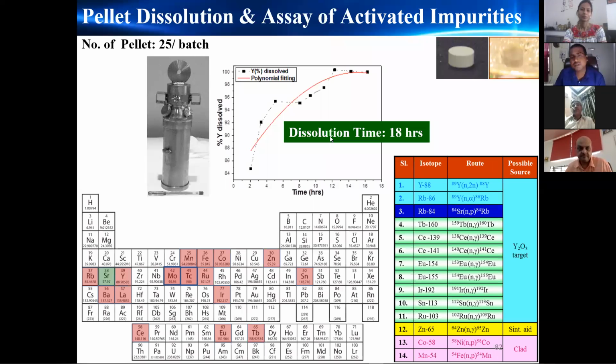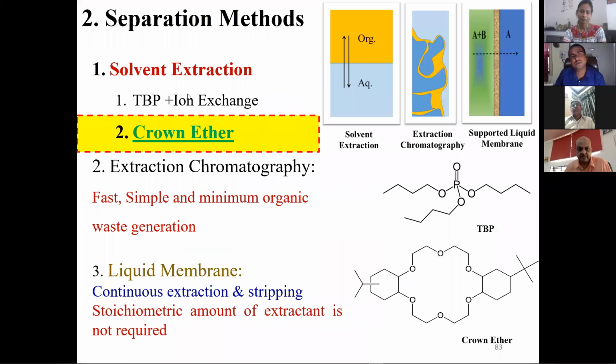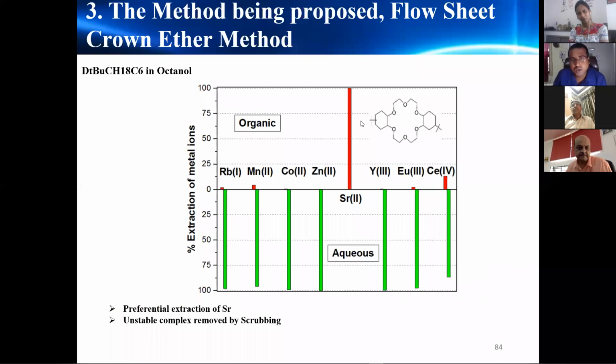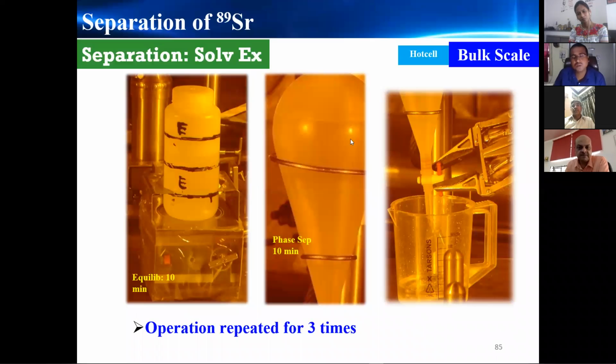So for the separation, we tried various separation methods like solvent extraction, extraction chromatography, and the liquid membrane technique also we used for this purpose. And for crown ether based separation we used a selective crown ether. So we can see that quantitatively all the strontium along with a very small amount of other impurities is getting extracted to the organic phase. So these are the pictures inside the hot cell. So we can see how difficult the operation is, because we cannot do anything by hand, only by master slave manipulators things are done.